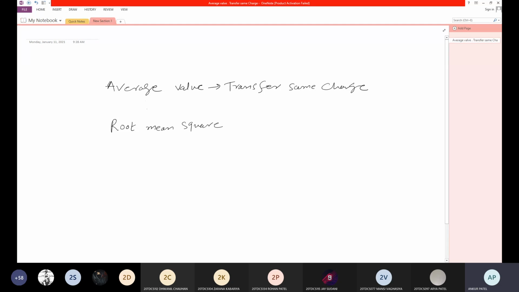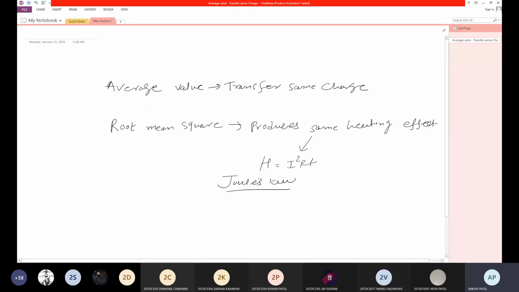RMS value means it is root mean square value, but that is not valid. It produces the same heating effect, according to H equal to I square RT, Joule's law. So in calculation of root mean square value, we'll consider the square value of current.